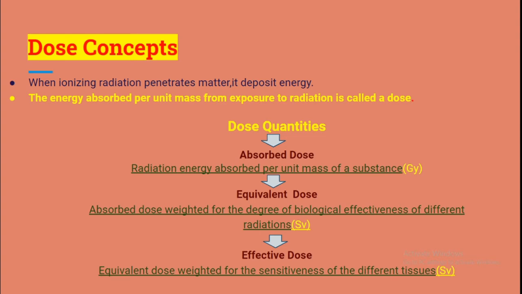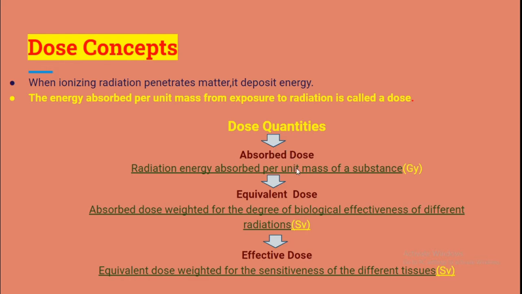Three different radiation dose quantities are presented. They are absorbed dose, equivalent dose and effective dose. So this figure summarizes the relationship between these dose quantities, which will be explained in detail in the respective sections.